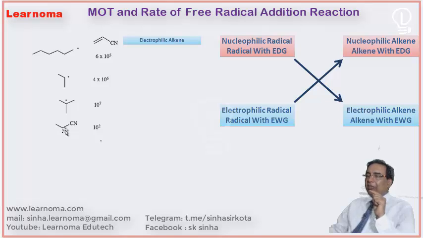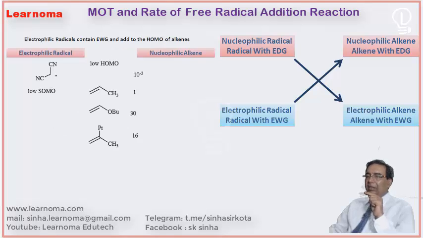The cyanide. This is an electrophilic radical. This electrophilic radical reacts at a very slow rate with any other electrophilic alkene. See, in this way we can compare the data of different radicals. In the same way, suppose we have nitrile on both sides. This radical is very electrophilic. If this is very electrophilic, the energy is lower, and then it reacts with the higher HOMO nucleophilic alkenes. This reacts with nucleophilic alkenes.